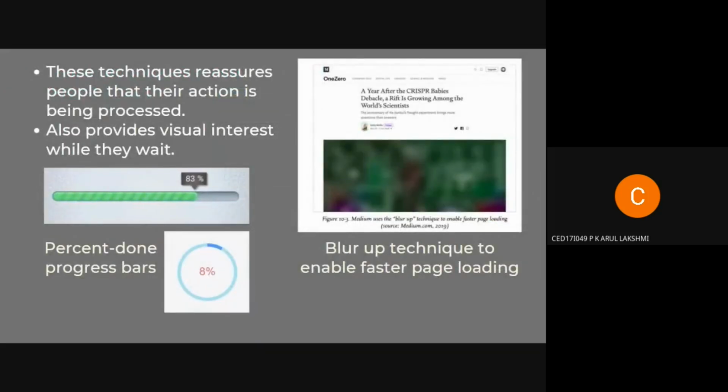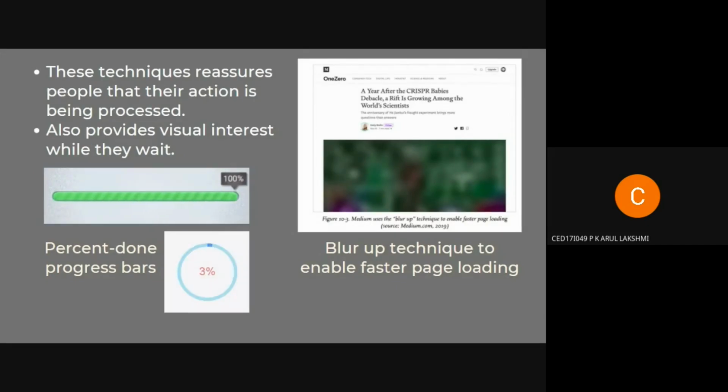Yes, next slide. Some more techniques that can be used are the ones shown on the right side, like blurring of the image. When your website loads content and it has images, usually we know that images take time to load, isn't it? So what we can do is show a blurred version of the image instead of not showing anything at all. They assume that it's loading, and till then they can read the content, read the text while they're waiting. So that is one way.